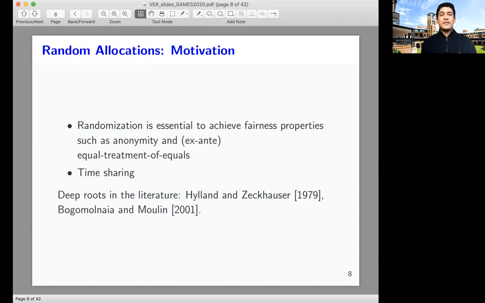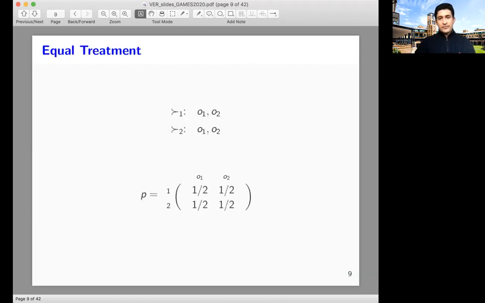Also, mathematically speaking, random allocations or random outcomes capture time-sharing arrangements. For example, it may be the case that a doctor is not matched to a particular hospital throughout. It's the case that a doctor spends 2/3 of her time in one hospital and 1/3 of her time in another hospital. So both randomization and constraints have deep roots in the economics literature. One particular paper that I'd like to highlight here is that of Bogomolnaia and Moulin, which will feature in our next few slides.